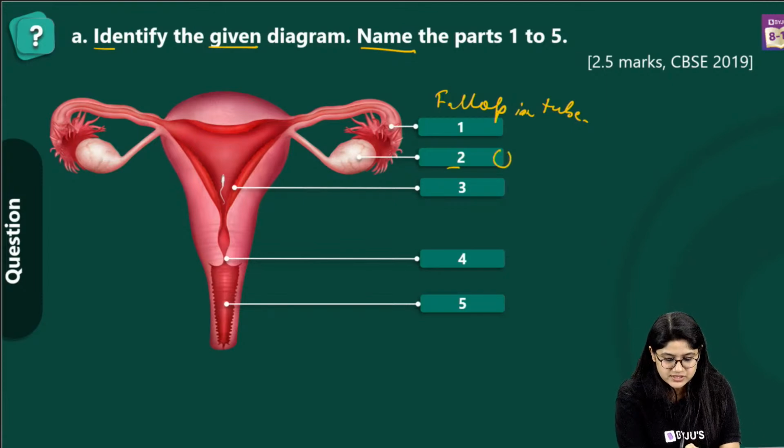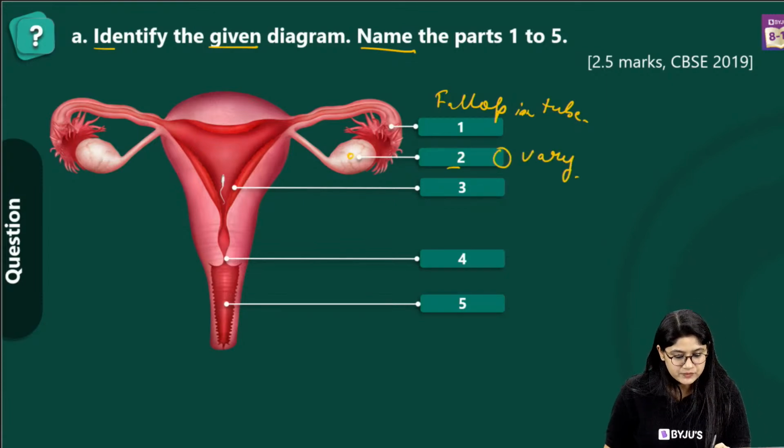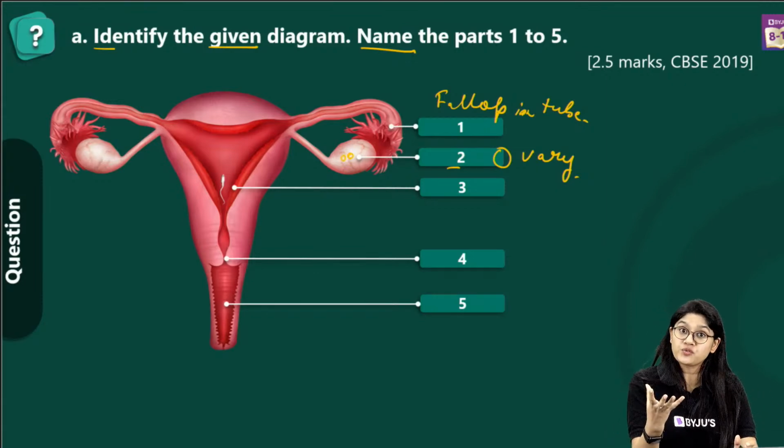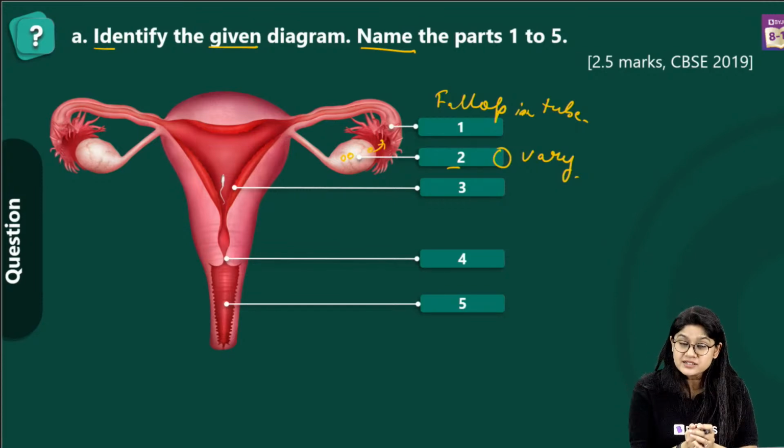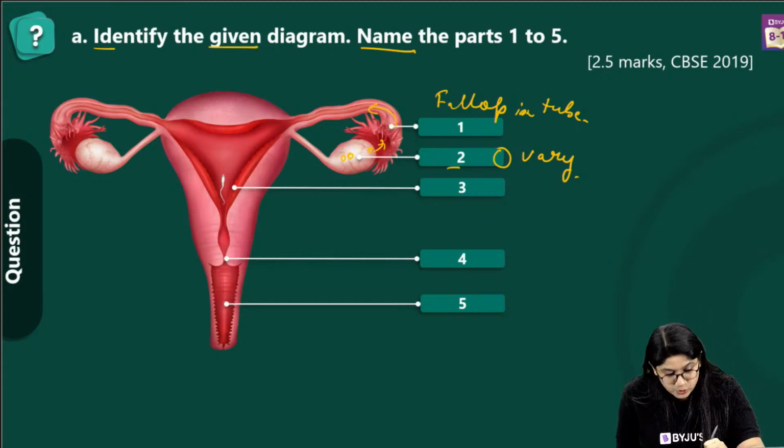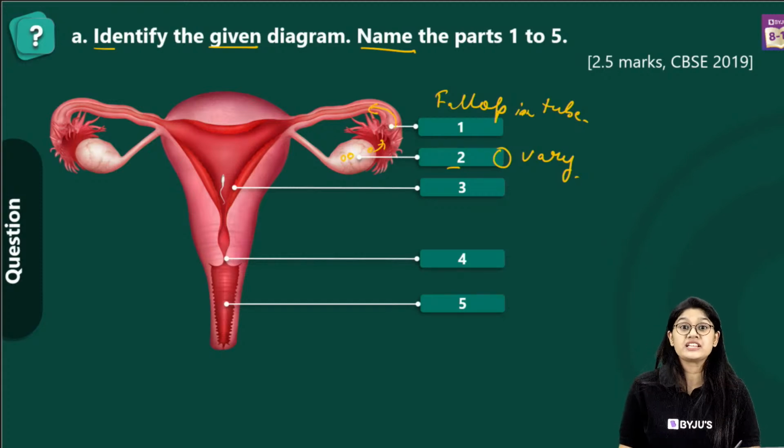What is 2? This is the ovary, right? We know that inside the ovaries we'll see the growth of the ovum, and the ovary will be releasing the ovum. And the fallopian tube will collect it. It is also called the oviduct. And the fallopian tube is the place where the fertilization process takes place in humans.